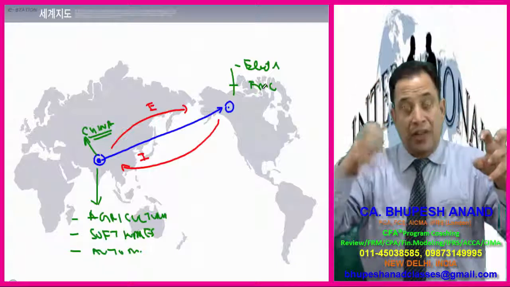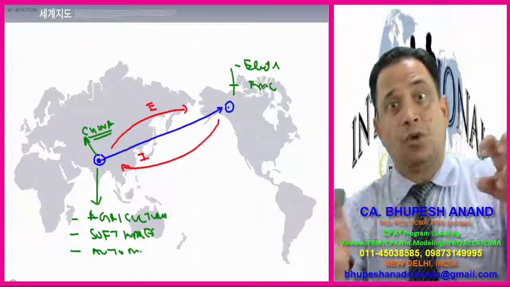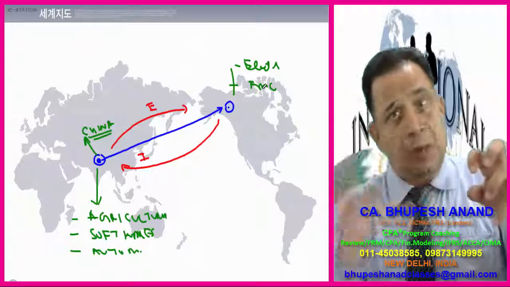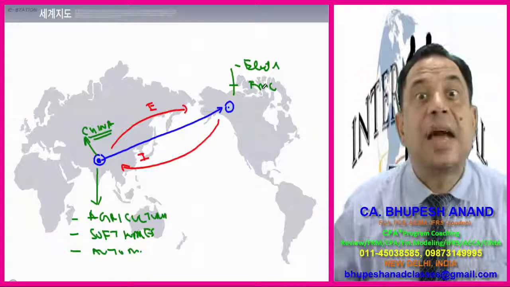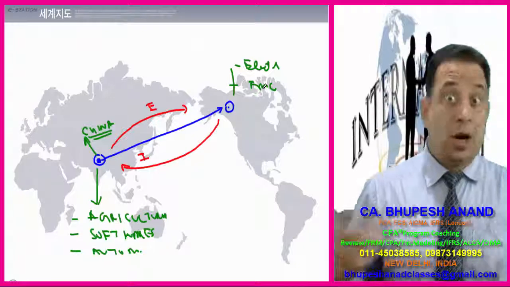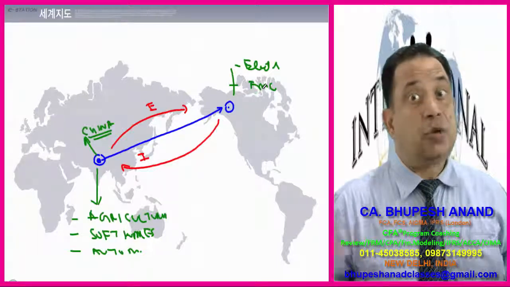So I am telling you what the benefits are if one country X allows exports and imports from another country, and the other country also allows exports and imports. This type of scenario is named a free trade scenario. Now, no doubt it has some costs also. We will be watching that. What are the costs? What are the points to be taken care of?